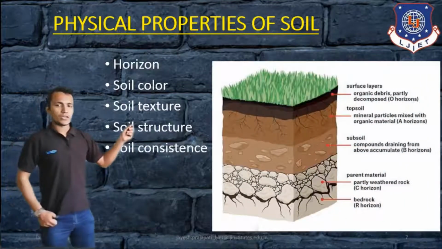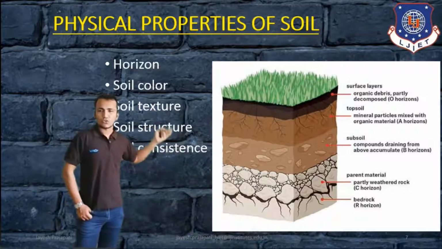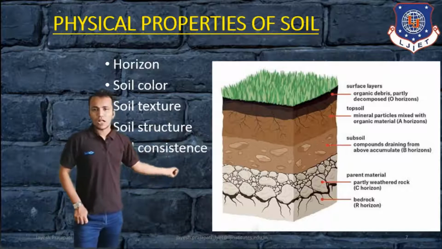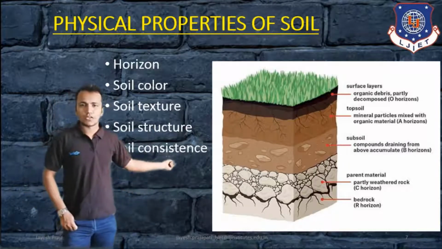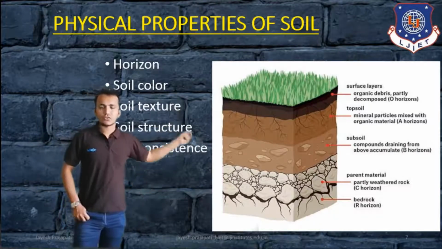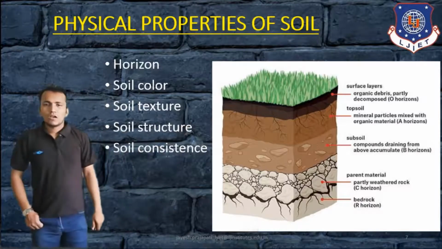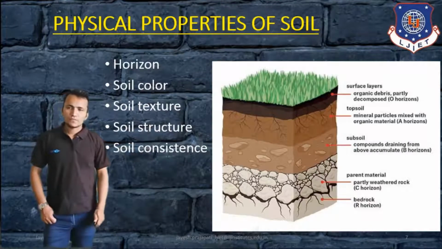In this figure, you can see the physical properties shown as different layers. Here, the last is the R horizon, then the C horizon, and then the different layers of the soil shown in this figure. You can see the horizons. So those are the physical properties of the soil.